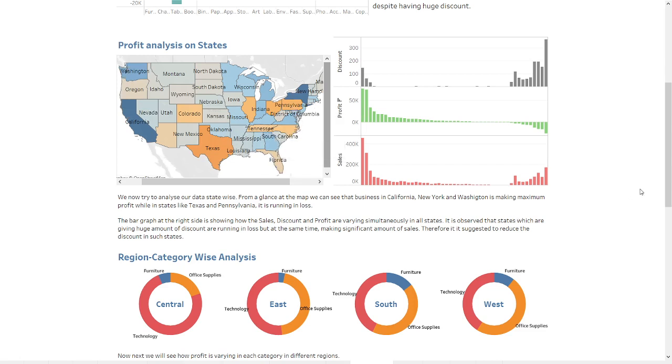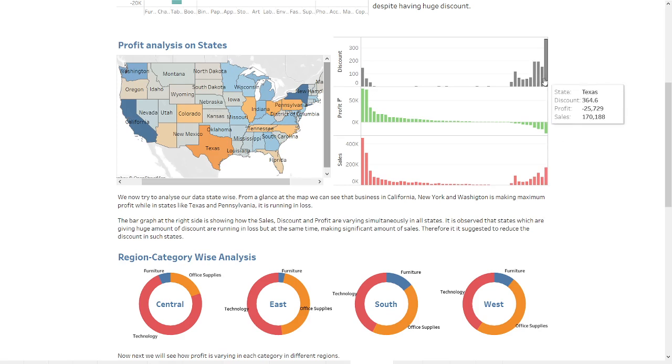Now on the right side we have the bar graph of discount, profit, sales in these states to observe the trend and behavior simultaneously. One can clearly see that the states like Texas, Ohio and Pennsylvania are facing maximum loss, and these are the states in which business is giving maximum discounts.